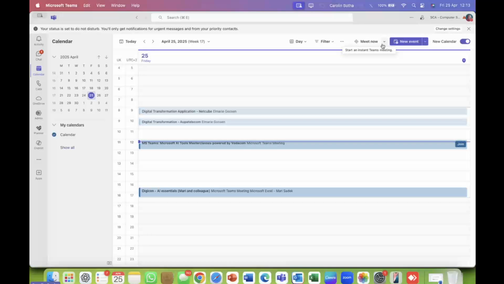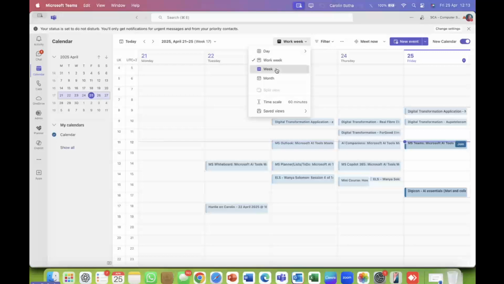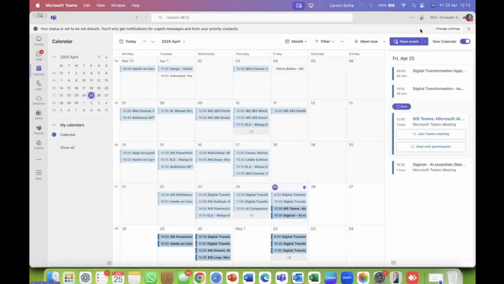On the top right-hand side, first of all, you have your view. This is the day view. Then there's a work week view and a week, Monday to Sunday, and then also new in the new calendar. So please make sure on the top that you have your new calendar switched on.